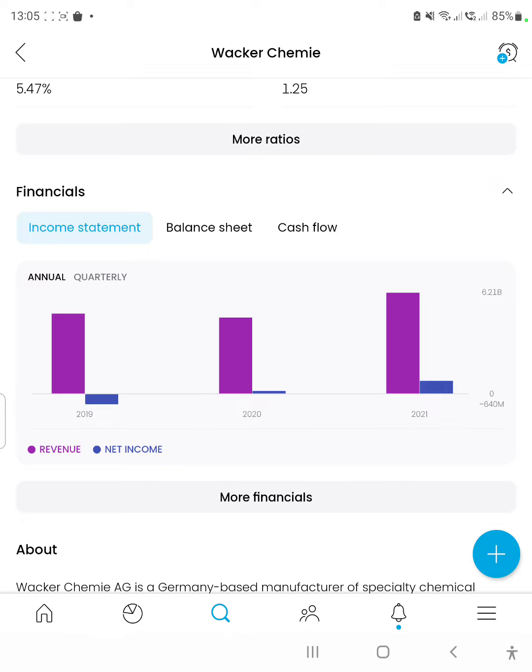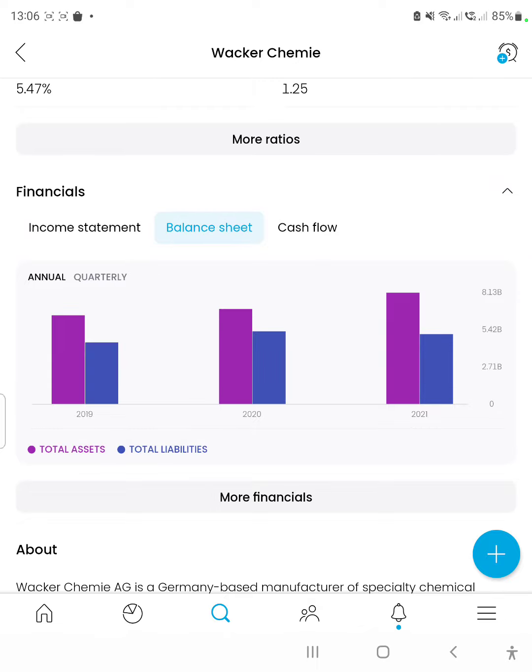Also, in the 2020 financial year, the company managed to reduce its revenue, but it managed to get a positive net income figure, which is really good. In the 2021 financial year, the company did really well. It had a very good transition, which showed that the company gained a lot of revenue, taking it above its 2019 financial year, as well as its 2020 financial year, by quite a substantial amount. And it also managed to have a very strong net income. It looks around 10%, which is really good.